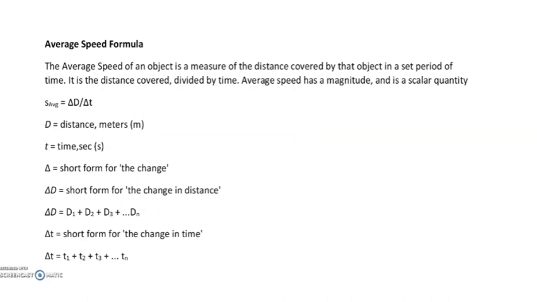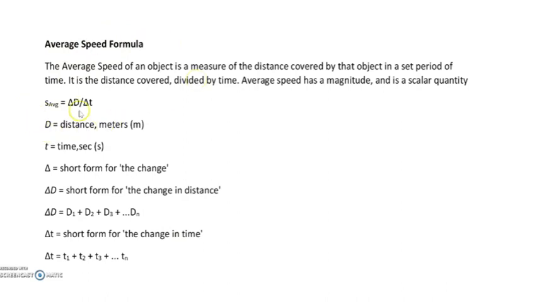Next one, average speed formula. Okay, so average speed of an object is a measure of distance covered by the object in a set period of time. Okay, so it is actually distance covered divided by time. Average speed has a magnitude and it is a scalar quantity. See here, we are actually taking the average of speed. Speed is a scalar, so average of speed will be also scalar.